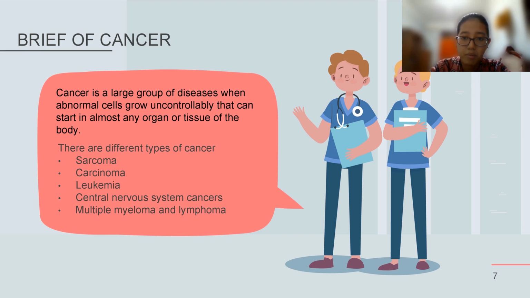multiple myeloma and lymphoma. Sarcoma is cancer that begins in bone, cartilage, muscle, blood vessel, fat, and other connective or supportive tissue. Carcinoma is cancer that begins in tissue or the skin that lines or covers internal organs. Leukemia is cancer that causes a large number of abnormal blood cells. Central nervous system cancer is cancer that starts in tissue of the brain and spinal cord. And multiple myeloma and lymphoma are cancers that start in cells of the immune system.